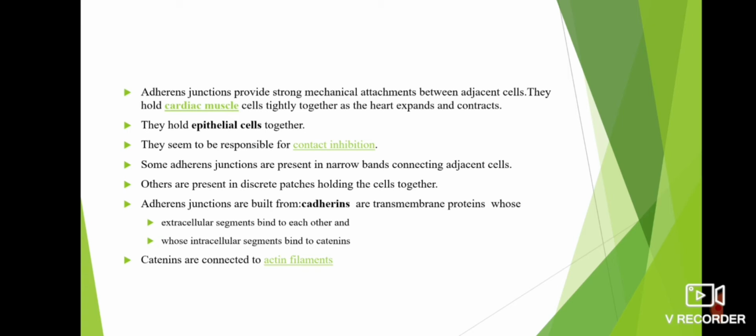Some adherens junctions are present in narrow bands connecting adjacent cells. Others are present in discrete patches holding the cells together. Adherens junctions are built from cadherins. Cadherins are transmembrane proteins whose extracellular segments bind to each other and whose intracellular segments bind to catenins. Catenins are connected to actin filaments.